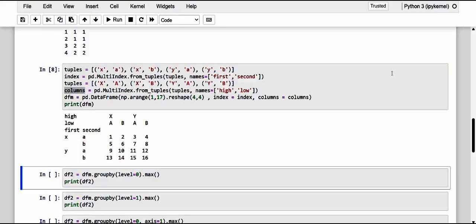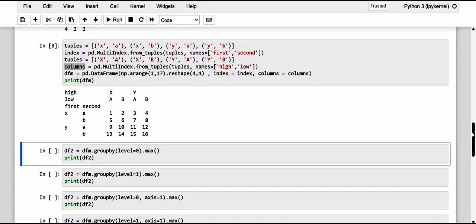And then let me go towards the leveling functionality. So see here, dear friends, when we make this a level 0 grouping, we make use of groupby with level equal to 0, and from that we want to identify the maximum. So what is level 0? Level 0 here comes as X, Y and AB.